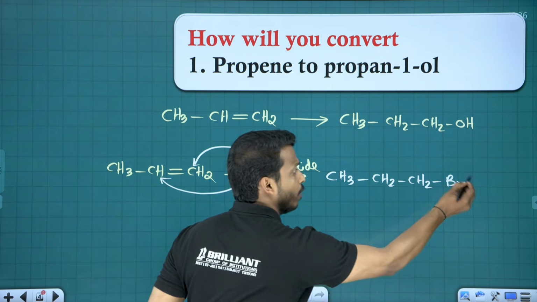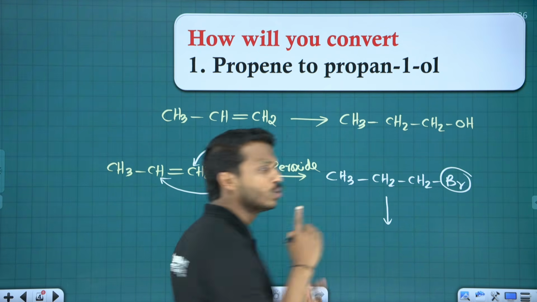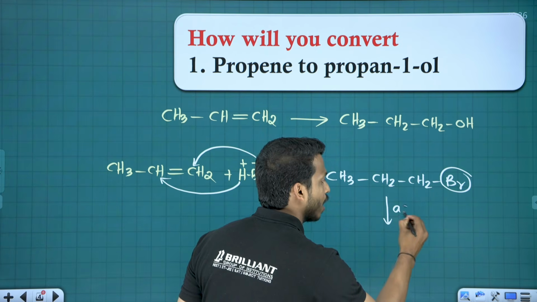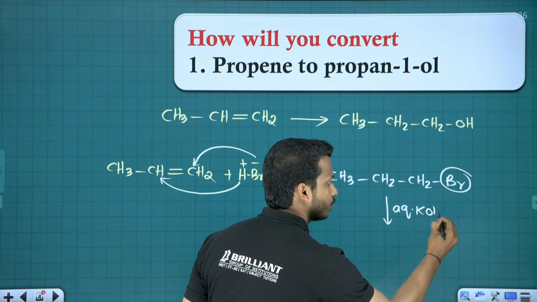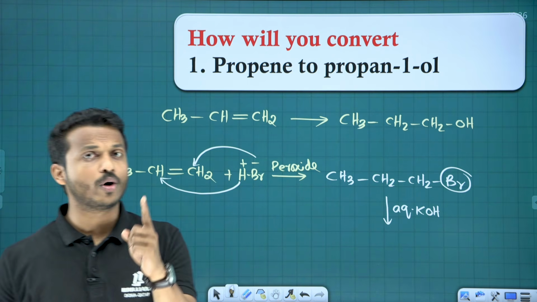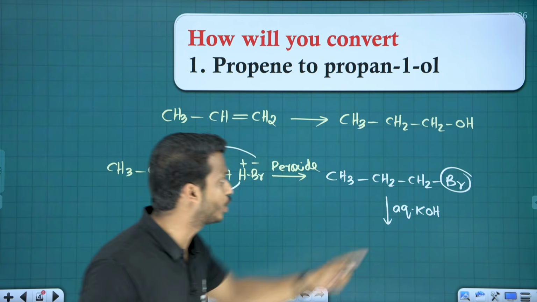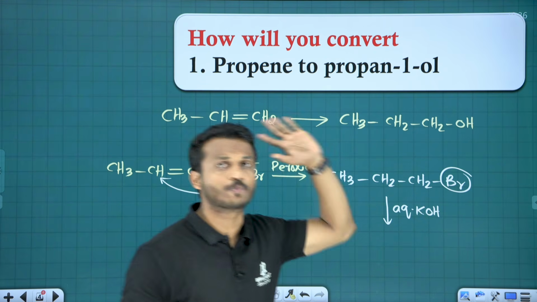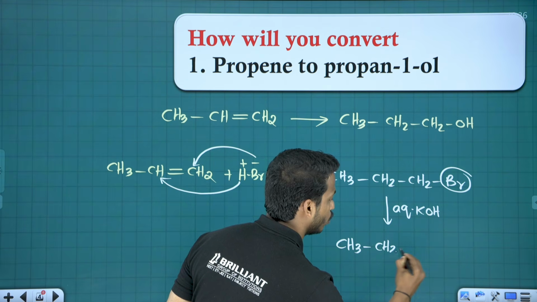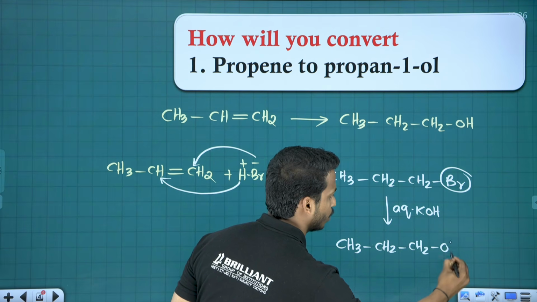So do you remember which reagent is used to convert a halogen into alcohol? We have aqueous KOH. Use the reagents very carefully, okay? Aqueous KOH, nucleophilic substitution. The Br is substituted by OH. You will get the compound CH3, CH2, CH2, OH, propanol.